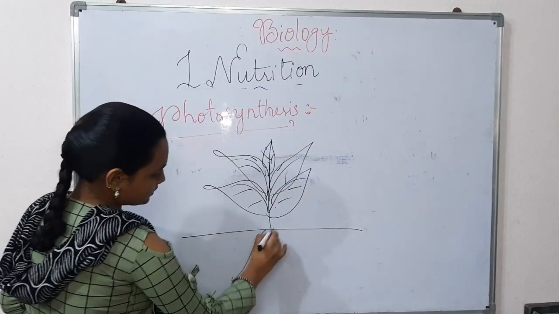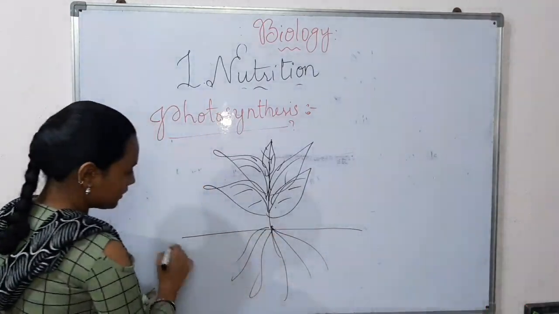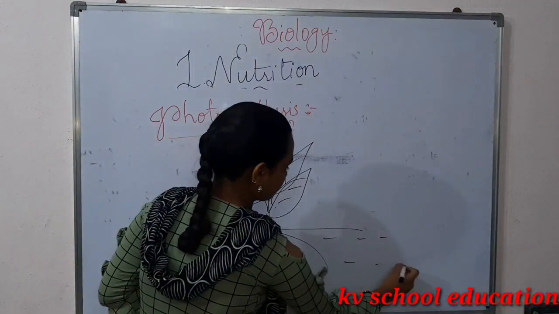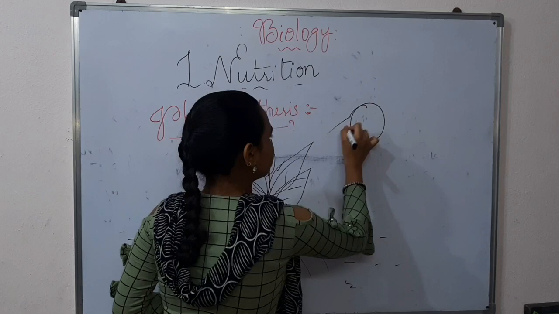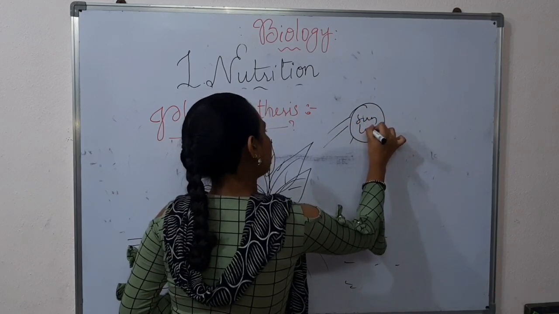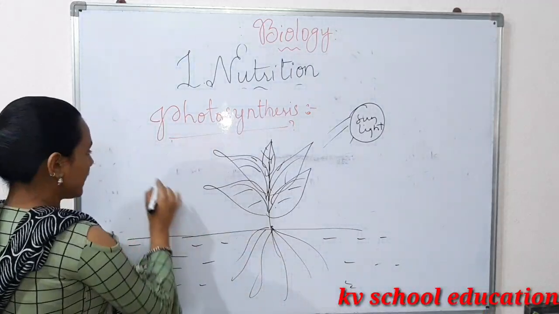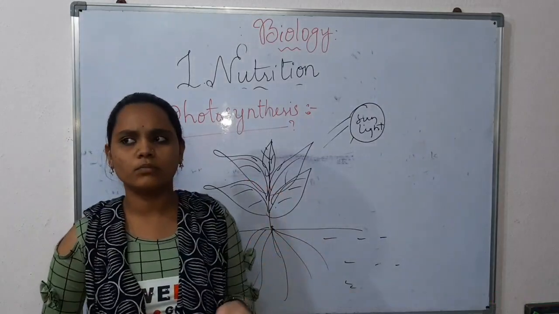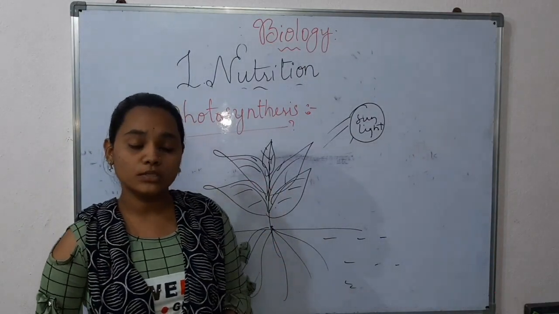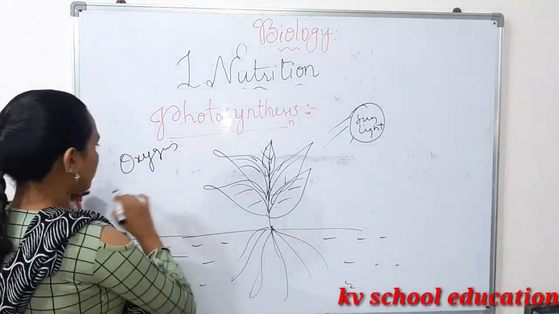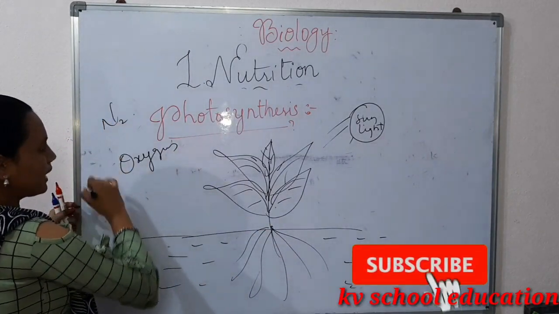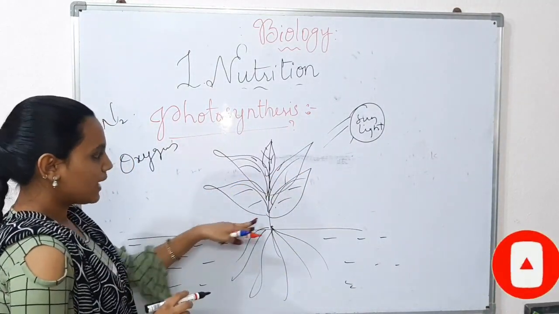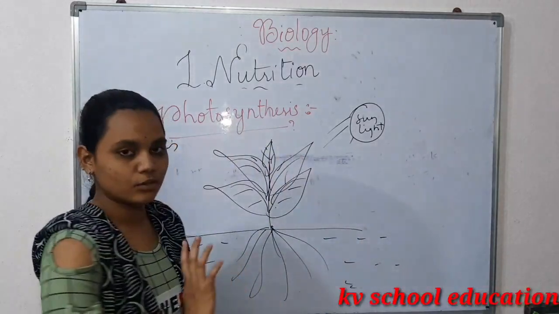These are the roots and water too, and this is sunlight. And here oxygen will be present. Not only oxygen, many more gases will be present in our air. The highest percentage is nitrogen, but here I took oxygen. No problem, you can also take nitrogen and the others. So here it will be oxygen, sunlight, water and the plant. These are the requirements of photosynthesis.